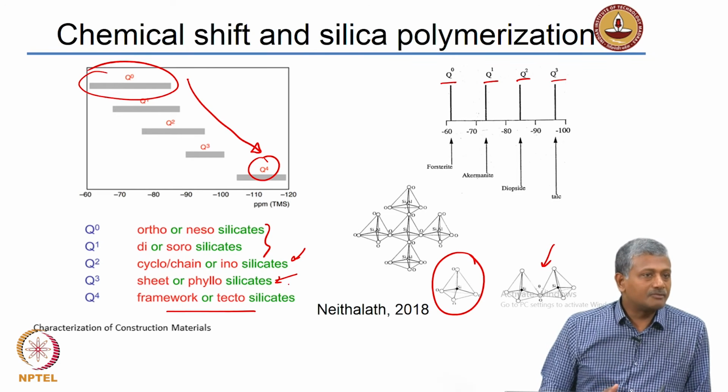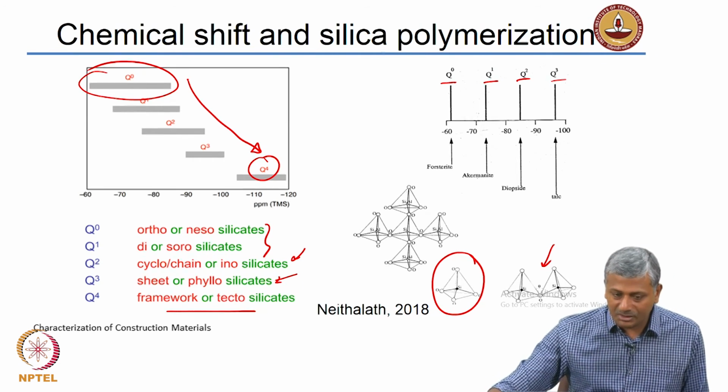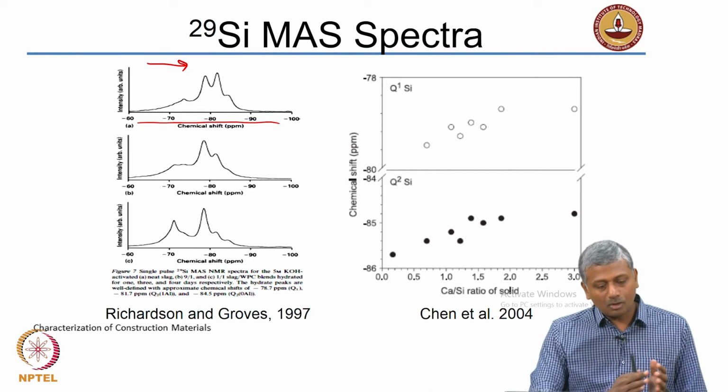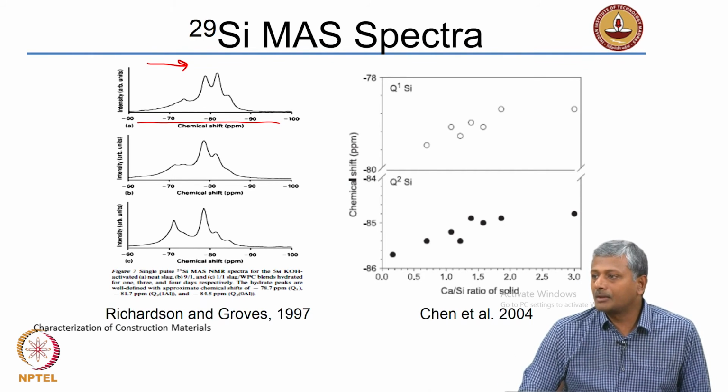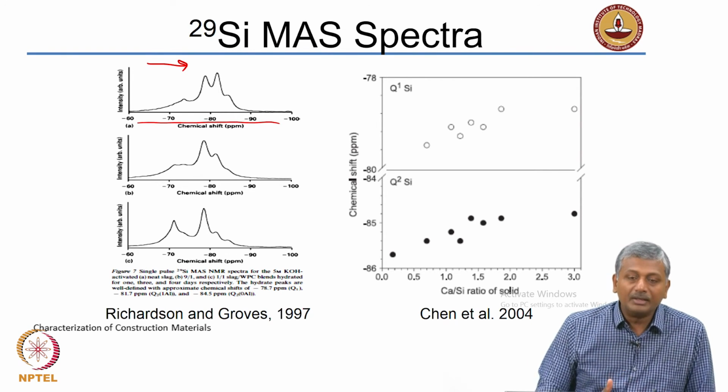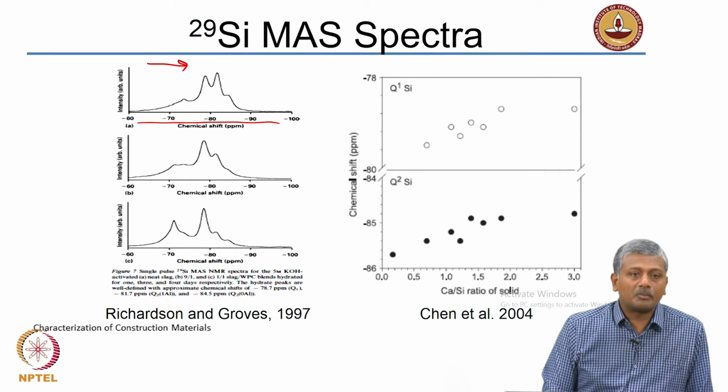So, because of this, when you evaluate CSH for silicon signals using NMR, you will get a combination of different peaks. So, you need to identify which one corresponds to which type of silicate polymerization.